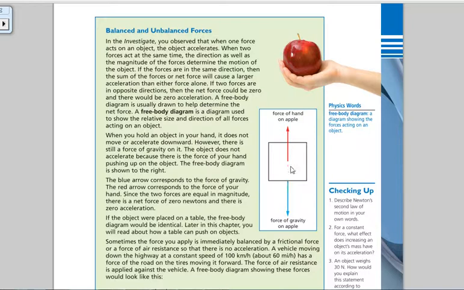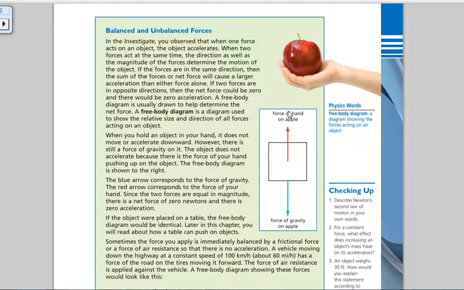If the force of gravity is equal to the force of the hand holding up the apple, with the hand pushing up and gravity pulling down, there is a net force of 0. It is a balanced force, so the apple will not accelerate in any direction at all.